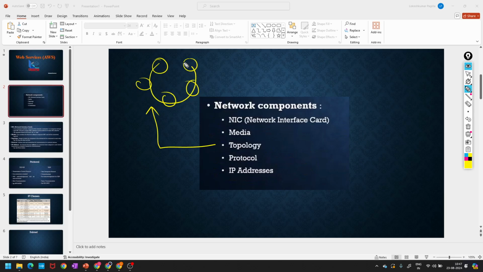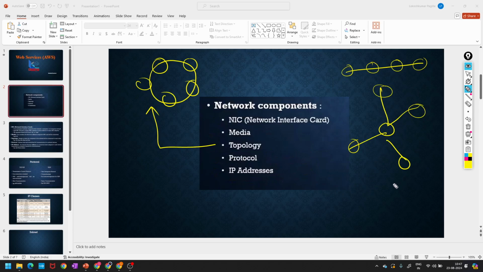I can connect them like this, in a series. I can also connect one device to different devices like this, and I can connect in different ways.